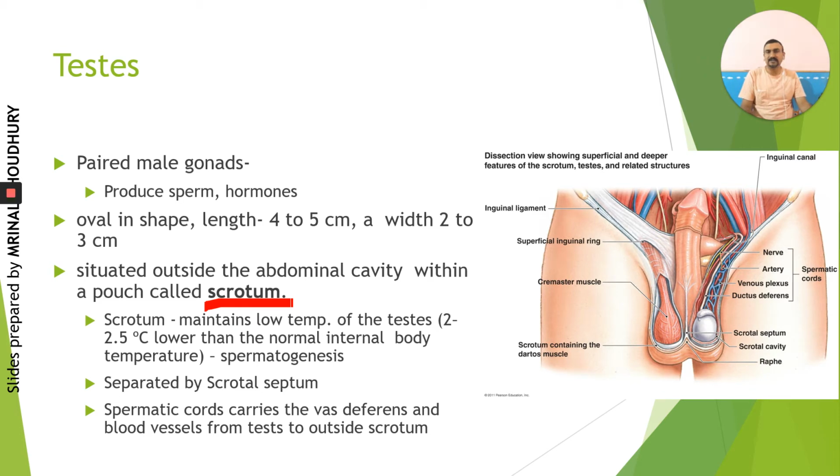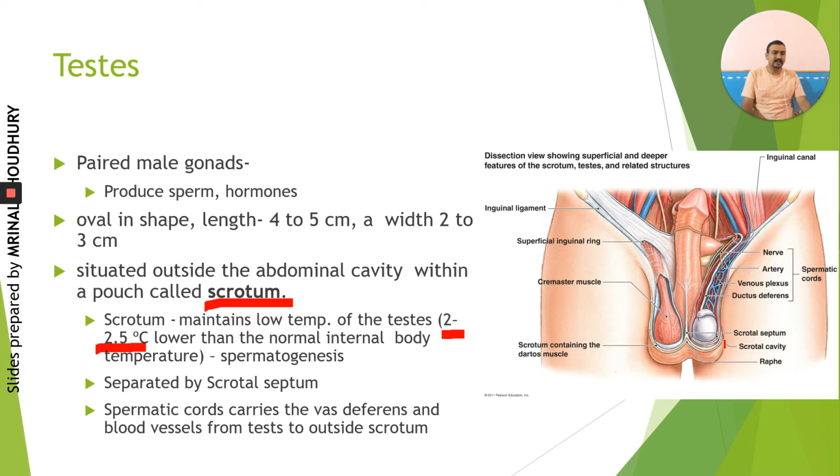Now this comes in the exam, basically why it happens. It is important to understand that in the testis, the process of spermatogenesis takes place, and spermatogenesis requires a temperature around 2 to 2.5 degrees centigrade lower than the body temperature. So that a lower temperature can be maintained, it is present outside the body in a separate bag-like structure, which is called the scrotum, or we also call it a scrotal sac.